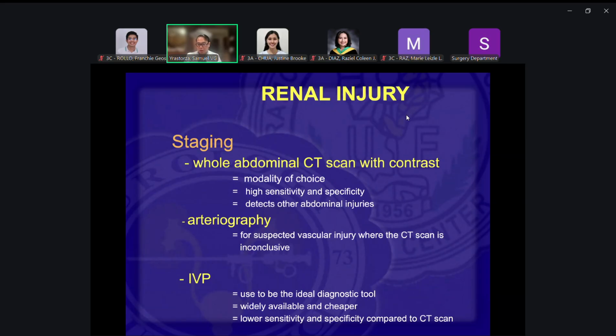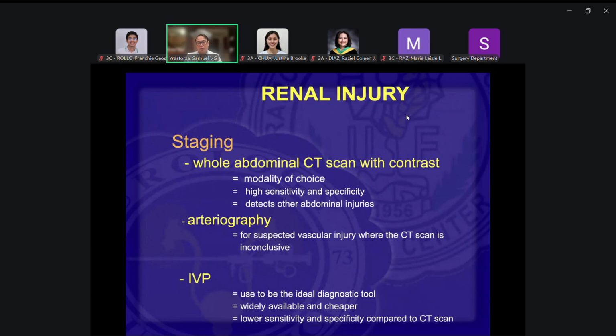When you talk about choice for diagnostic tests, you always talk about sensitivity and specificity. With this, you have a high sensitivity and high specificity for urinary tract system injury when you do your abdominal CT scan. All the others are possible options. Arteriography, if you suspect renal vein injury or renal artery injury.